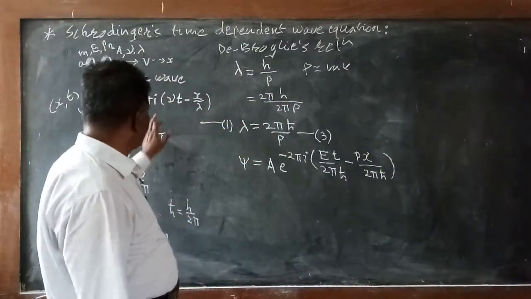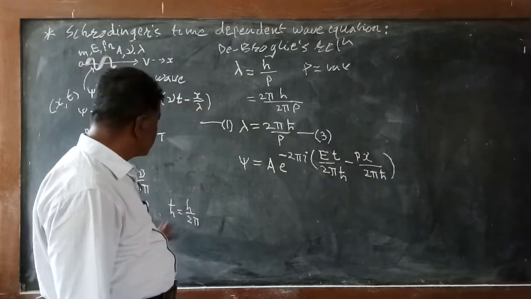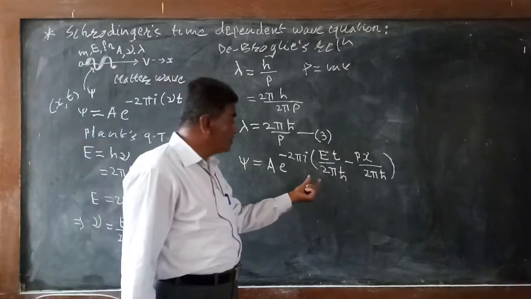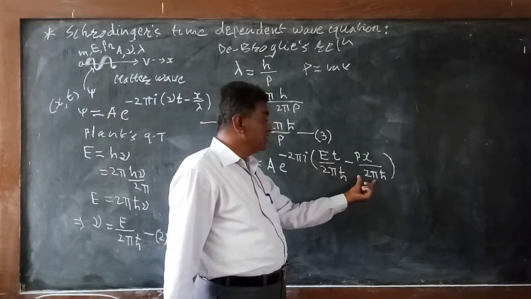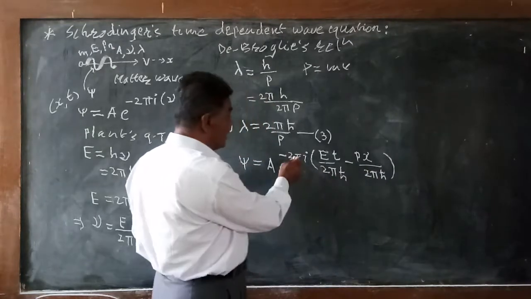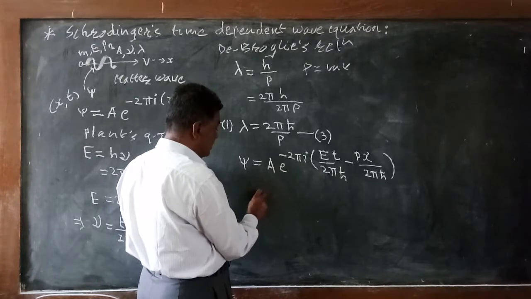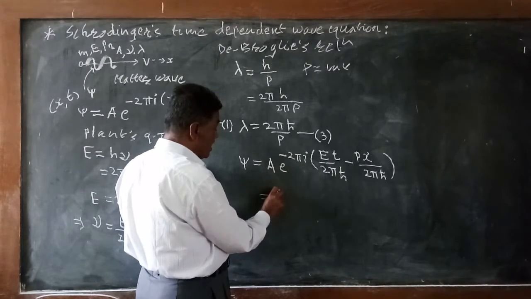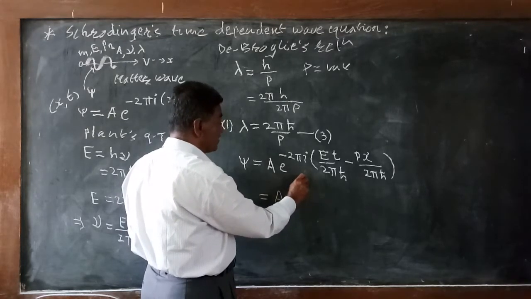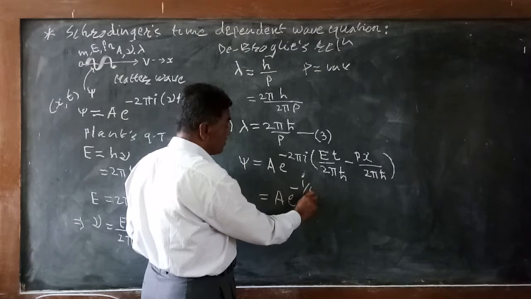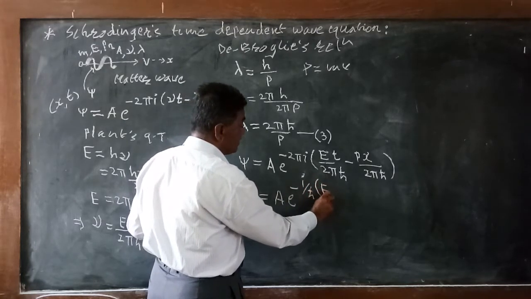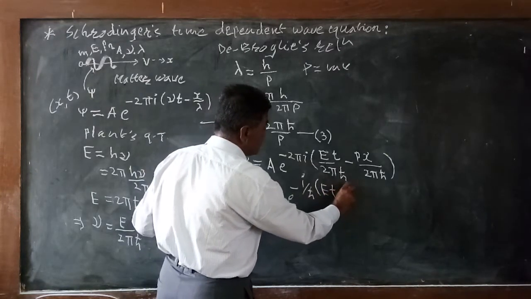By putting the values of ν and λ from equations 2 and 3, equation 1 becomes this equation. Now observe, 2πħ is common, so taking it out of the bracket, the 2π cancels, and what remains is ψ = A e to the power minus i divided by ħ into the bracket Et minus px.